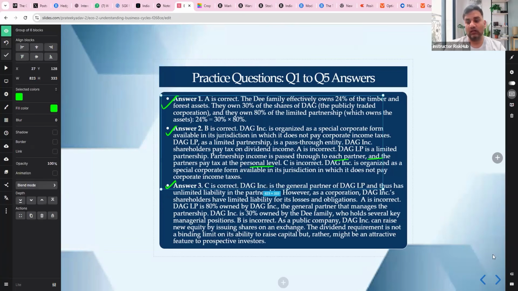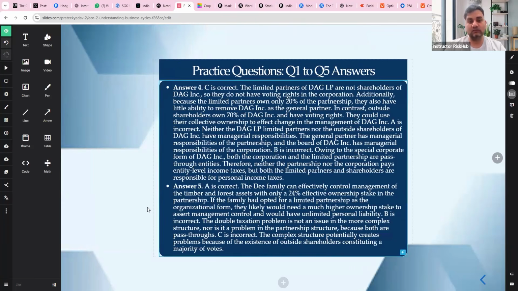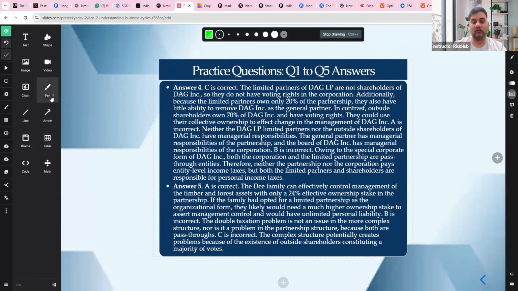And then you go to the next questions. Then we have question number 4, where I told you that limited partners of DAGLP are not shareholders of DAG Inc. They don't have voting rights in the corporation. And question number 5, the D family can effectively control management of the timber and forest asset with only 24% ownership, right? So that should not be a problem, right?